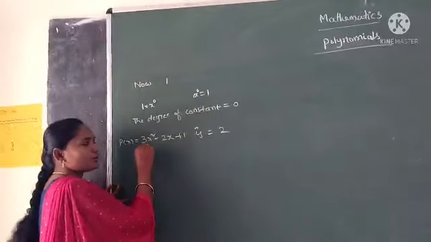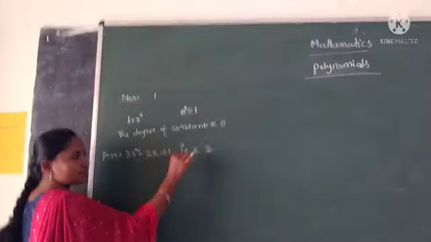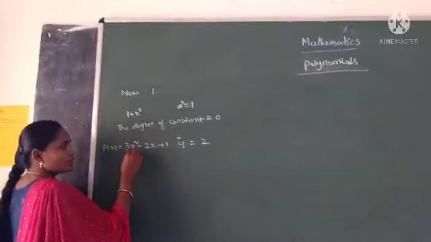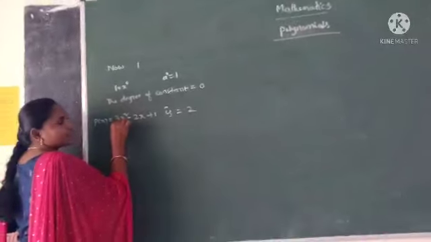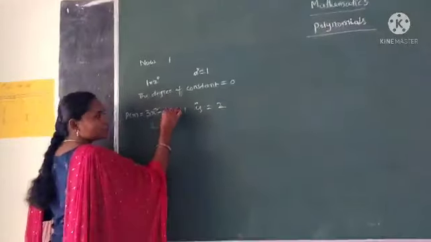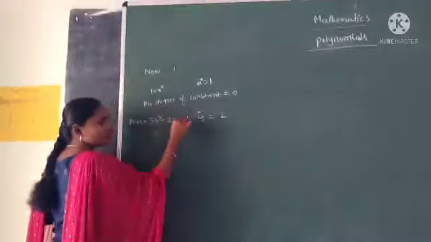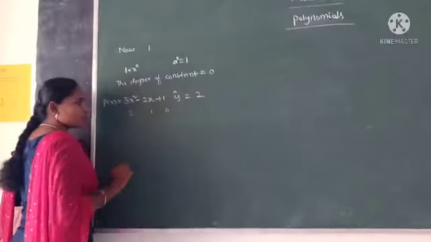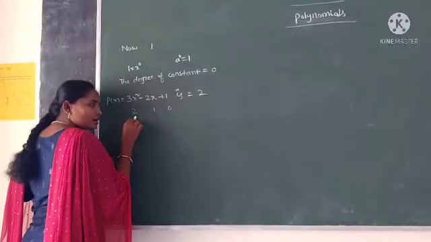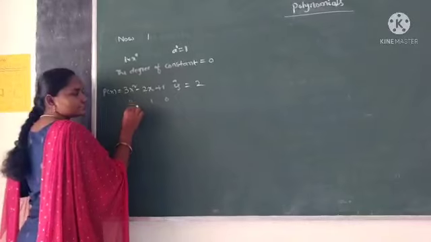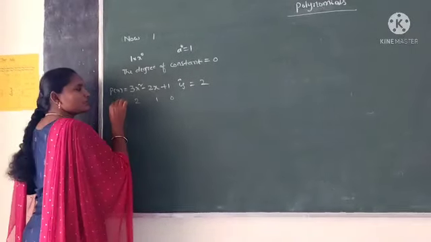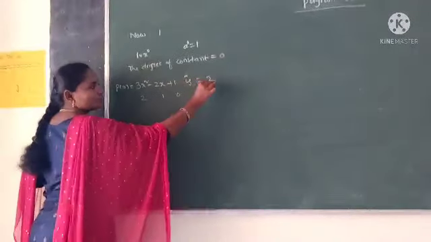The degree of the polynomial 3x square minus 2x plus 1 is 2. The degree of the term 3x square is 2. The degree of the term 2x is 1. The constant degree is 0. Here the highest degree is 2. Therefore the degree of the polynomial p of x is equal to 2.